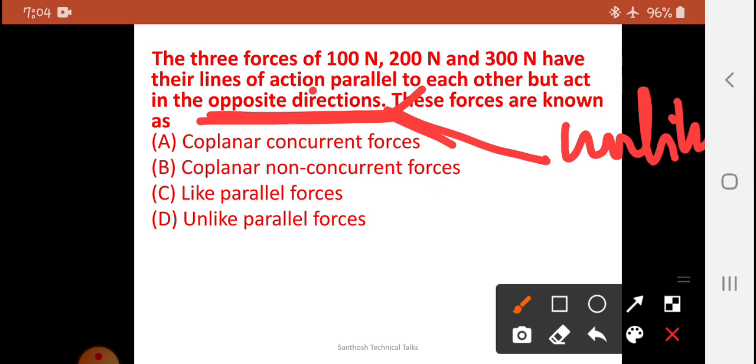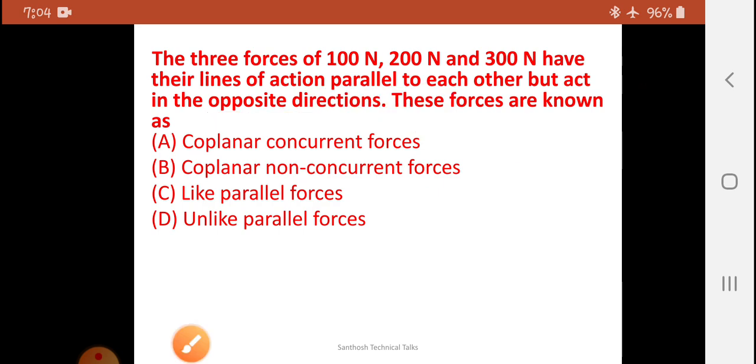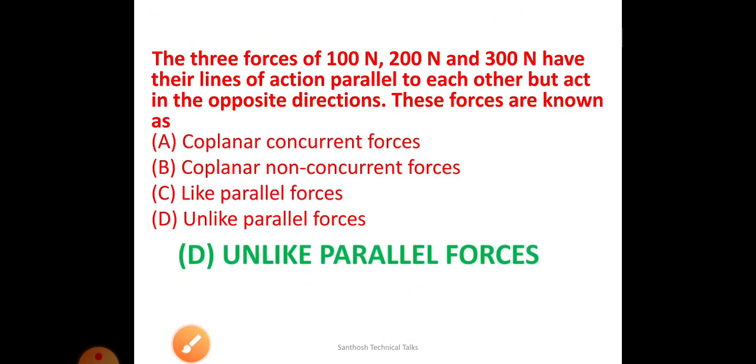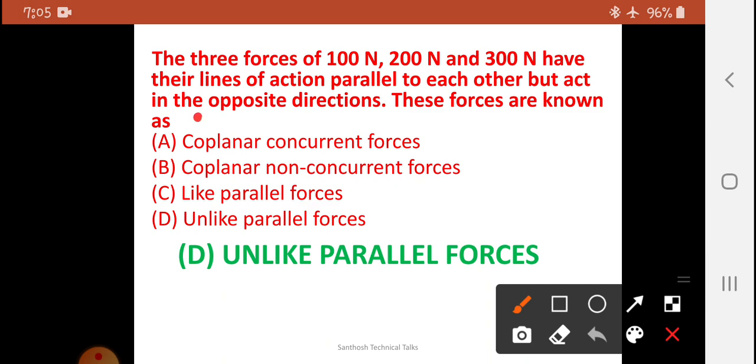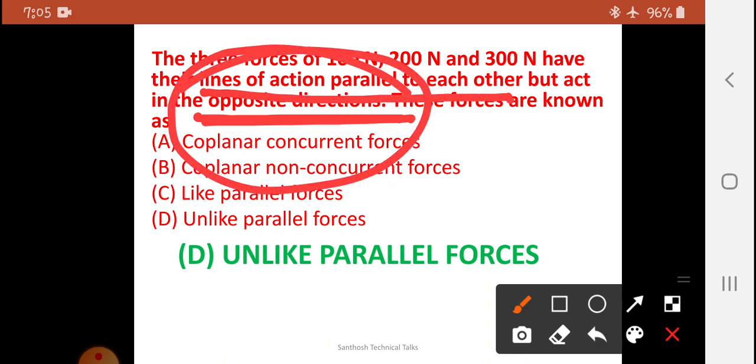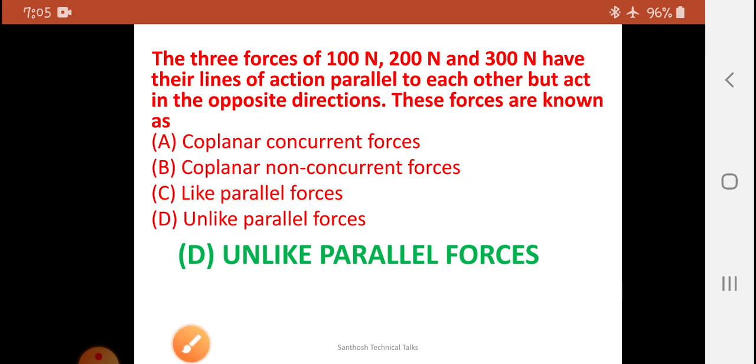Unlike forces, but it is parallel, therefore it is unlike parallel forces. You have to notice these words. So the line of action is parallel to each other and opposite in direction. So if you watch it clearly, the question gives the answer.